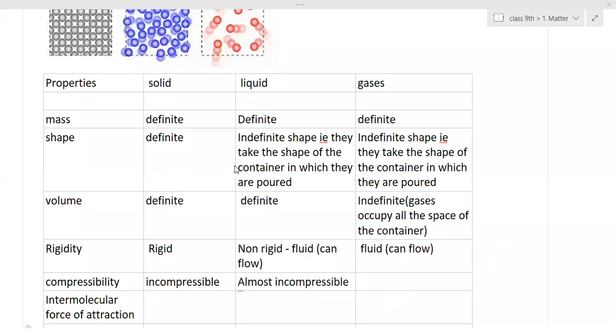Yes, ma'am, you can press a little sand. Gas or sand? In the case of sand, no, ma'am. Gas we can press. Only gas is possible. Sand is not possible.